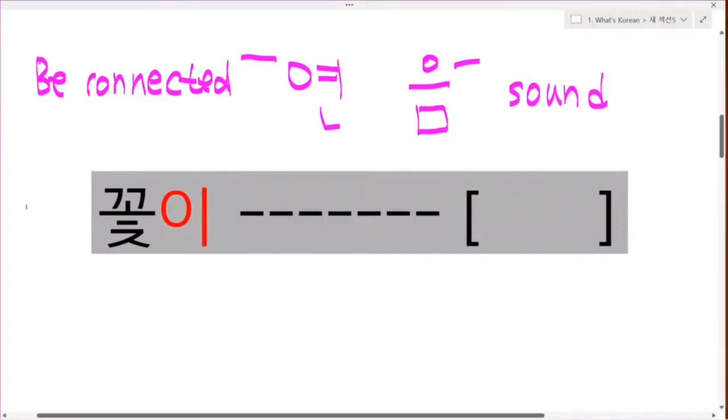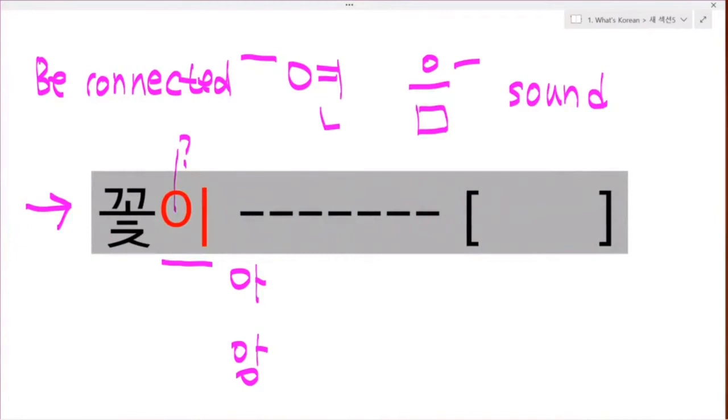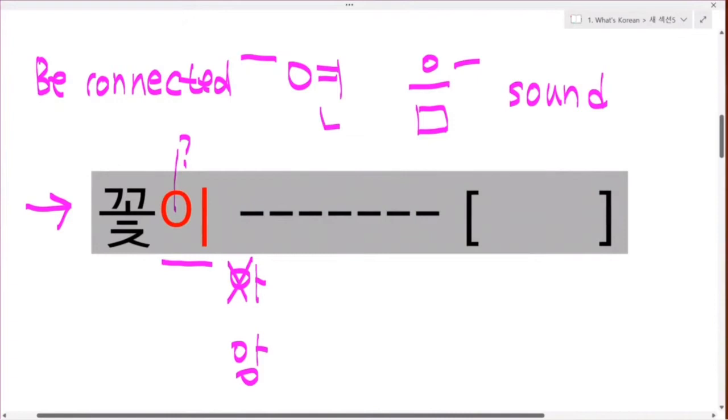Look at this. What's the first sound in 이? Consonant 이응. Look at this. 이응 is characterized by having no sound value at the first sound position, such as 아. So, 이 and 아 are the same.